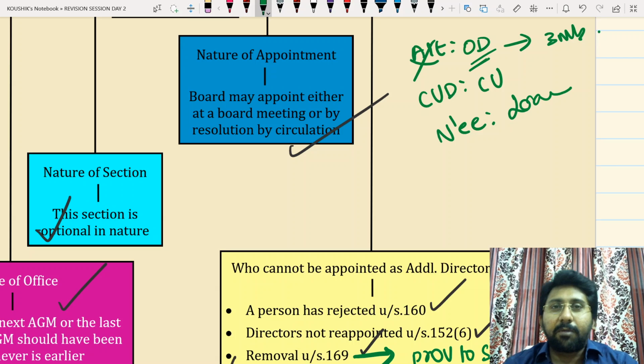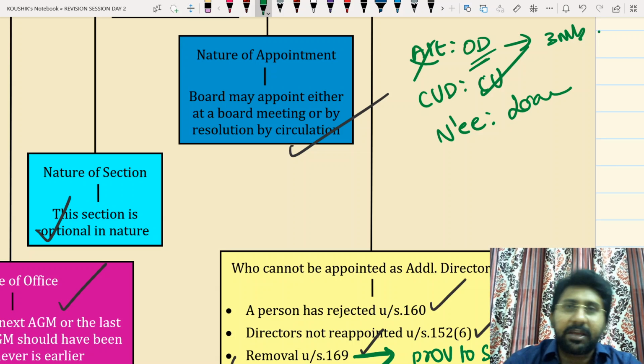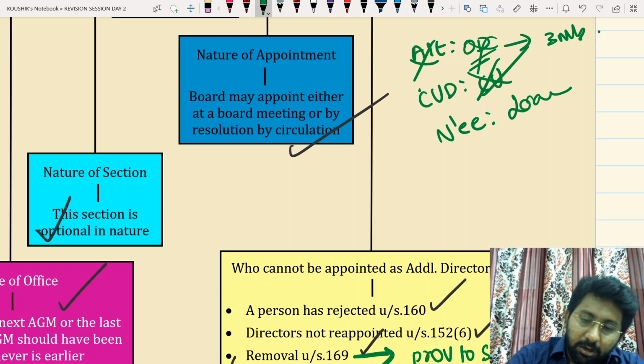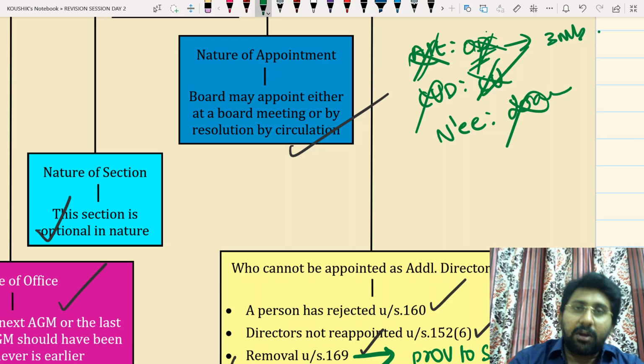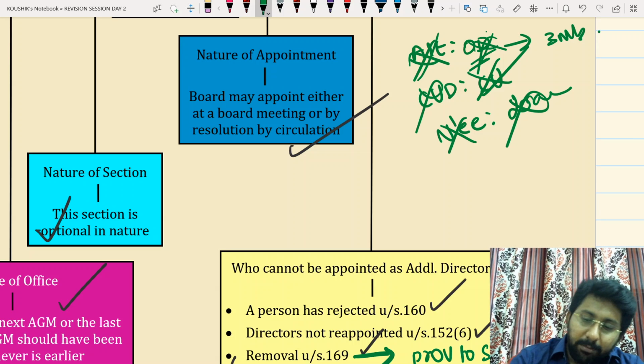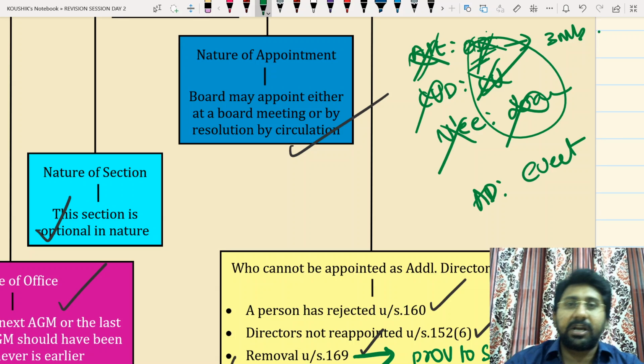And what is the event for appointment of casual vacancy director? Casual vacancy should be created first. No casual vacancy, no casual vacancy director. No original director leaving India, no alternate director concept. No loan taken or no financial assistance given, no nominee director appointment. But without any kind of event, you can appoint only additional director.